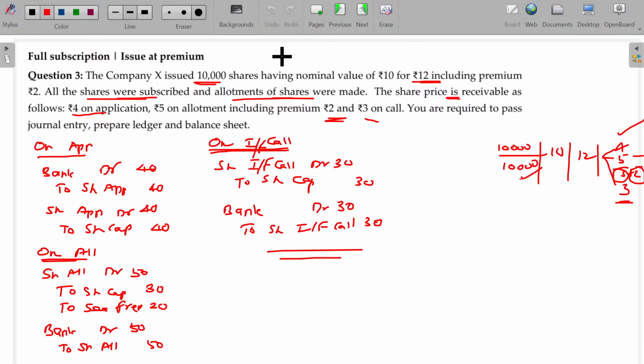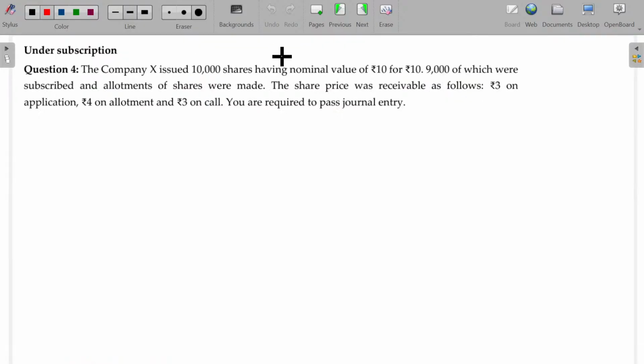Complete along with me. Don't delay. The rest of the things are very simple. Under subscription, number of shares planned to be issued is 10,000. Face value 10, issue price also 10.